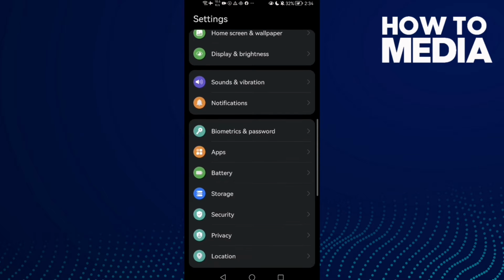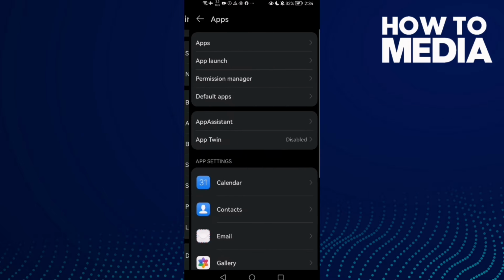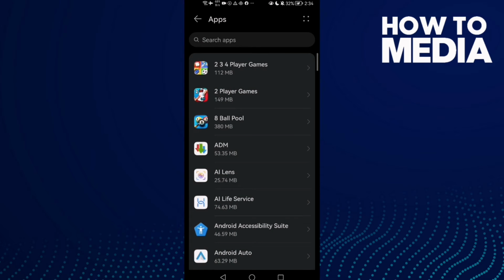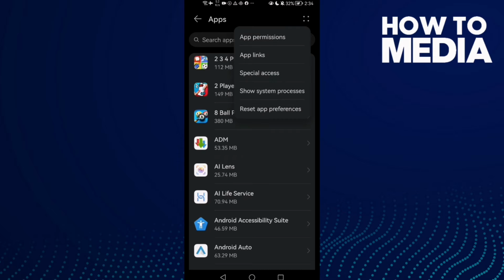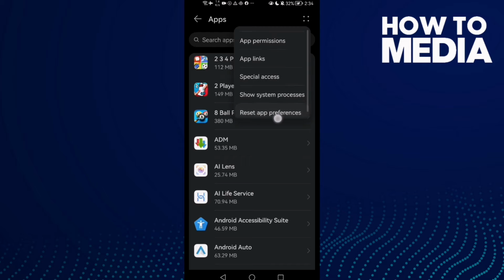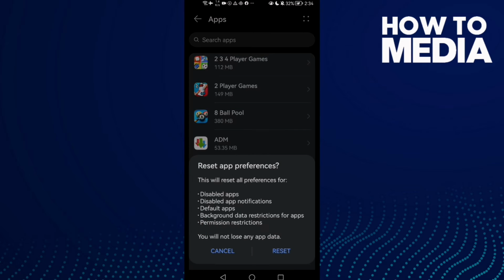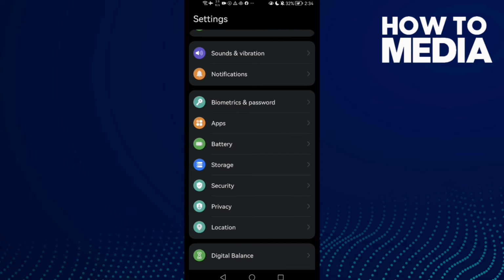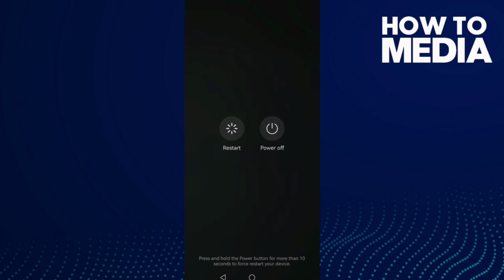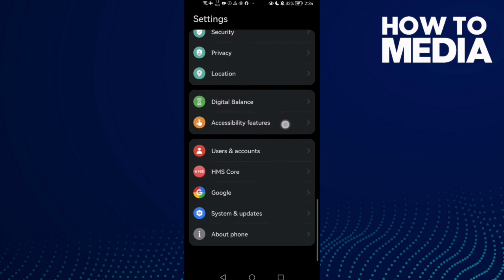And then just go to your apps settings here and click apps, and here we'll find this point in the top corner. Click on it and then click reset app preferences and click reset, and then just go back and restart your phone and click restart, and that's it.